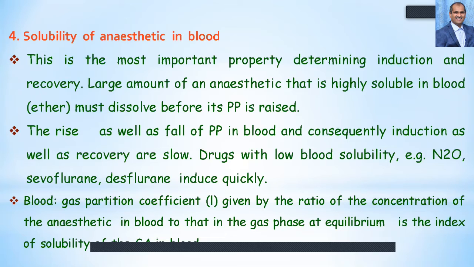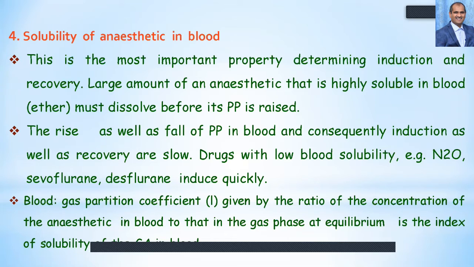The fourth factor is solubility of anesthetic in the blood, and this is the most important property, determining induction and recovery, because a large amount of an anesthetic that is highly soluble in blood must dissolve before its partial pressure is raised.